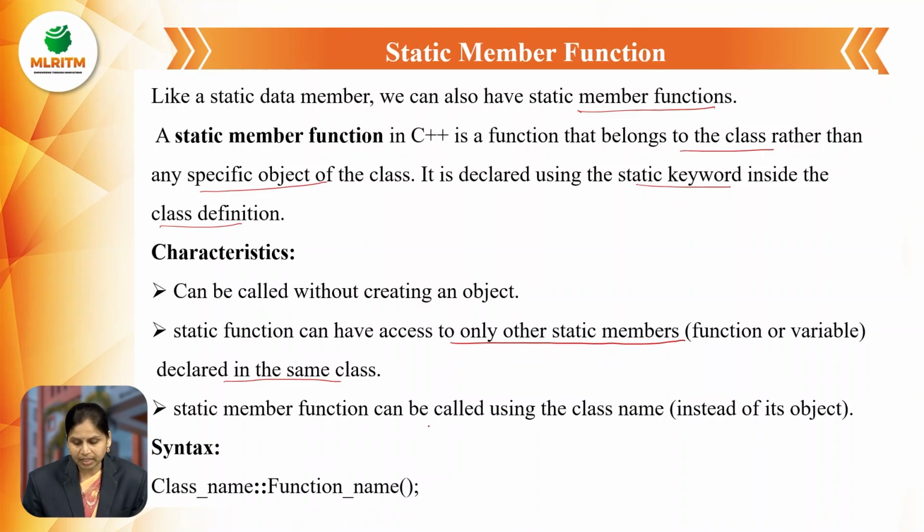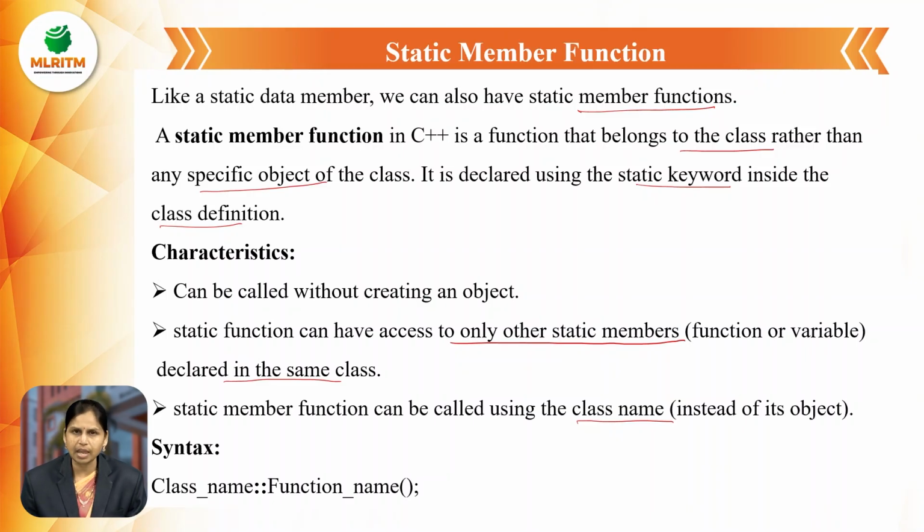A static member function can be called using the class name only. Here also we use the same concept. Whatever is declared as static can be accessed using the class name only, but not the object. Here the syntax is class name, scope resolution operator, and function name. So here we are defining the function outside the class by using the class name and scope resolution operator.